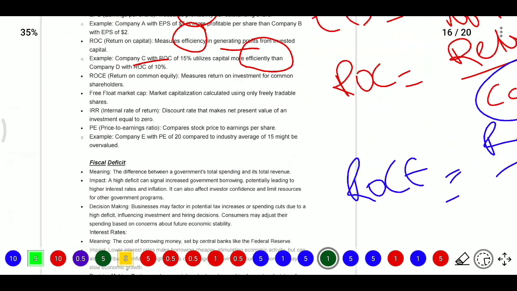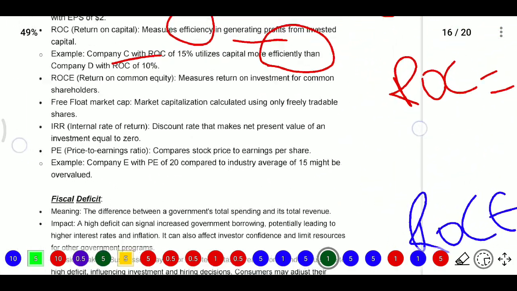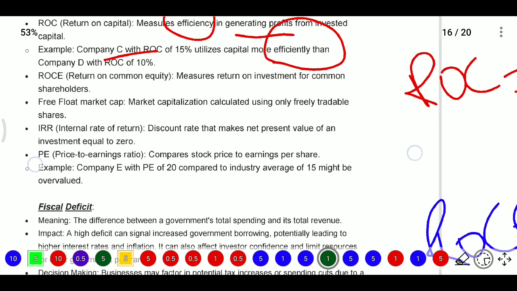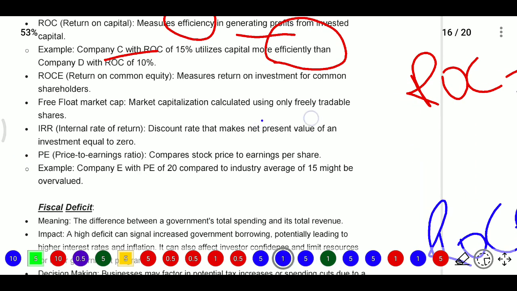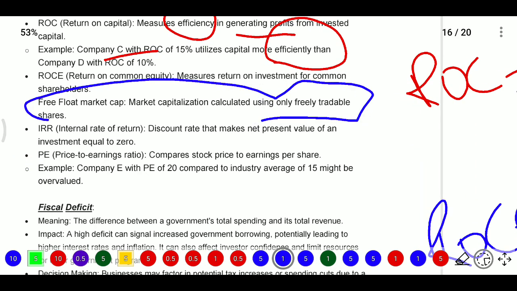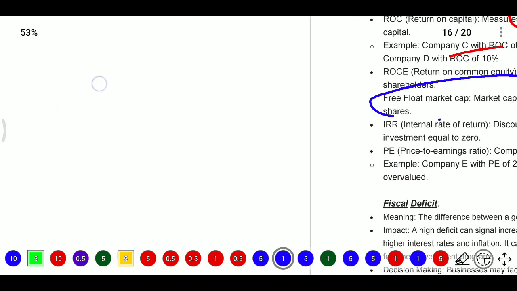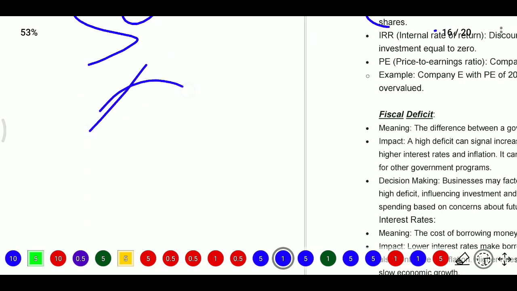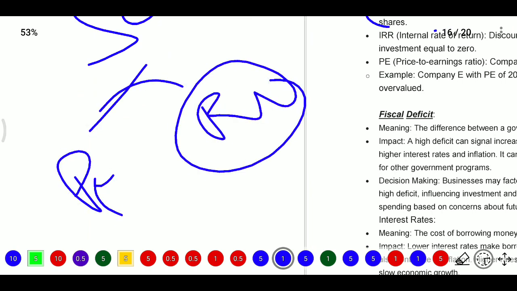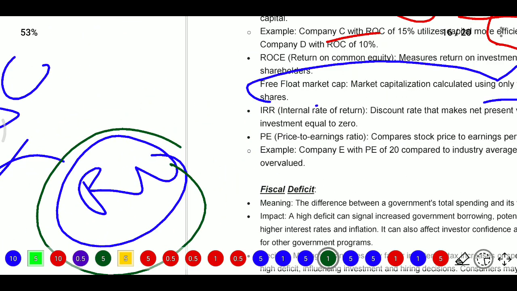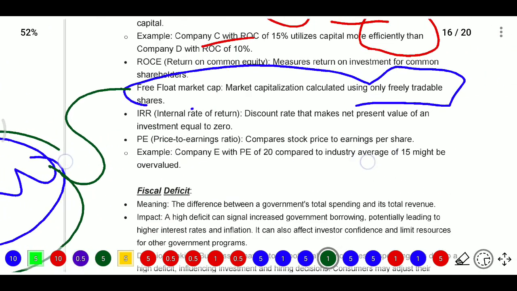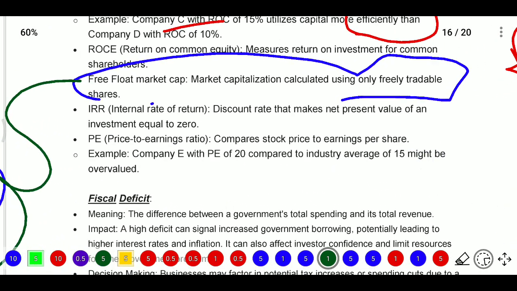Next, free float market cap. Free float market cap means market capitalization calculated using only freely traded shares. In a company we have share capital, which may include promoter shares and shares available to retail investors. The amount available to retail investors is the free float market capitalization, that is, freely traded shares.